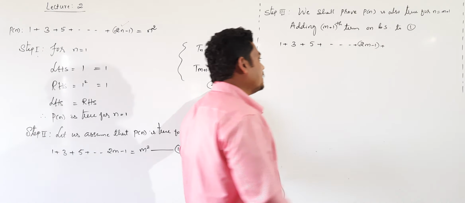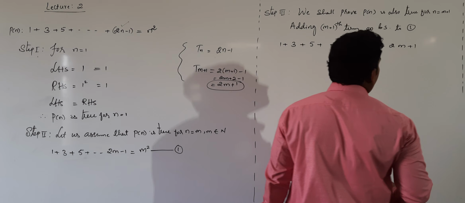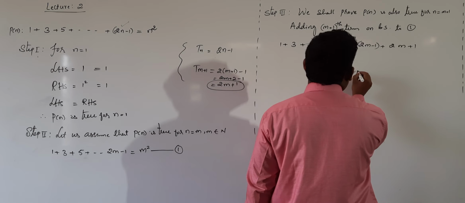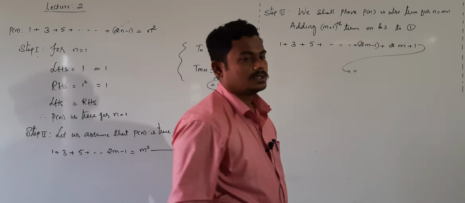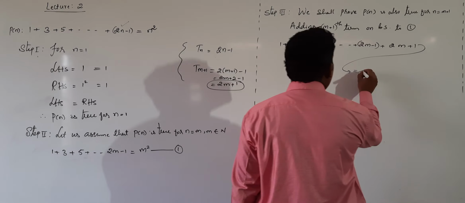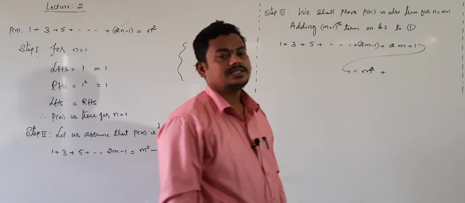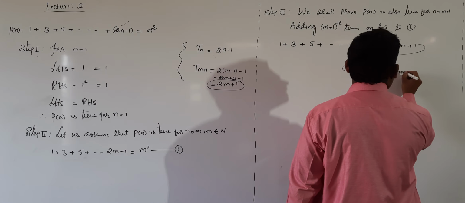M plus 1th term is 2m plus 1, that's equal to m square plus, what is our m plus 1th term? M plus 1th term is 2m plus 1.